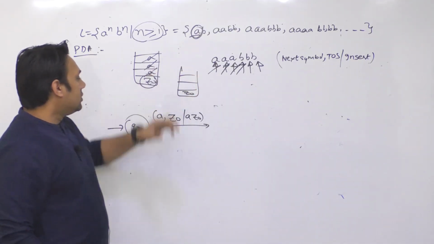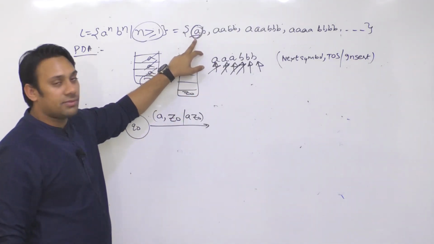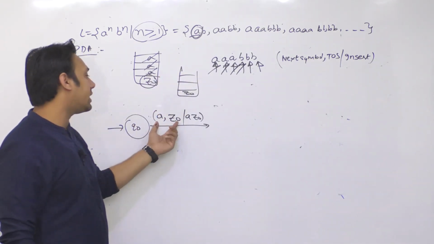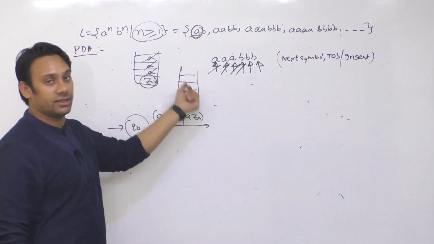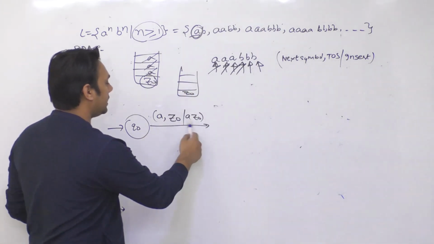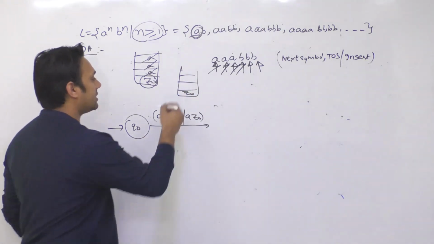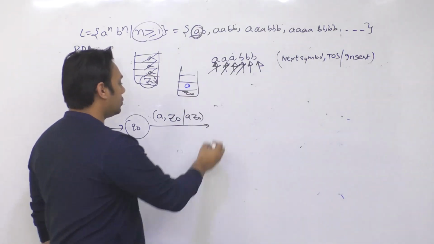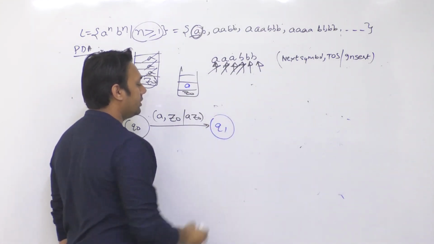Okay. So initially we get a symbol A and we check that the top of the stack contains Z0. In that case I'm going to insert the symbol inside the stack, so that means the stack will have A and Z0. These two symbols will be there. Now we go to the state Q1.